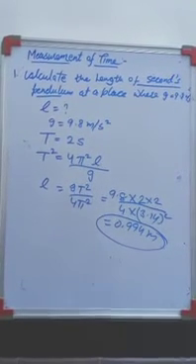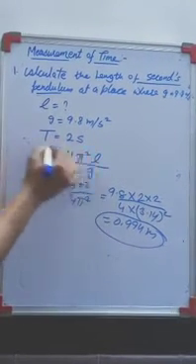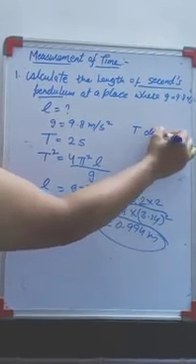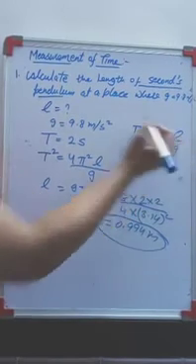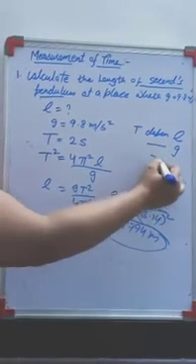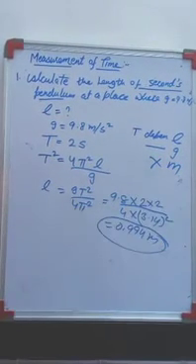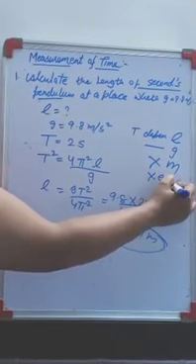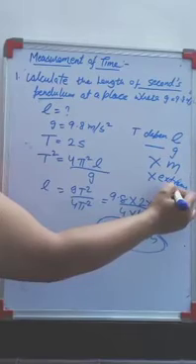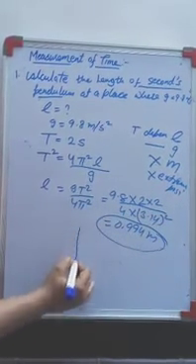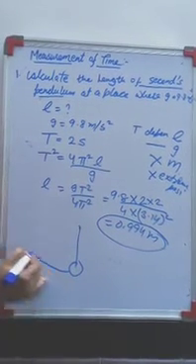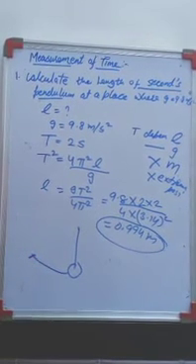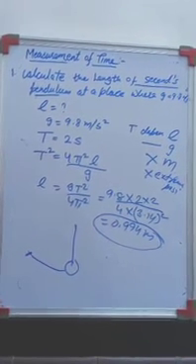One thing you need to understand from here is that your time period depends on length and on gravity, but it does not depend upon the mass of the bob. And it does not depend upon the extreme positions. That means if the bob is taken up to this height or up to only this height, that will not affect the time period of the bob.